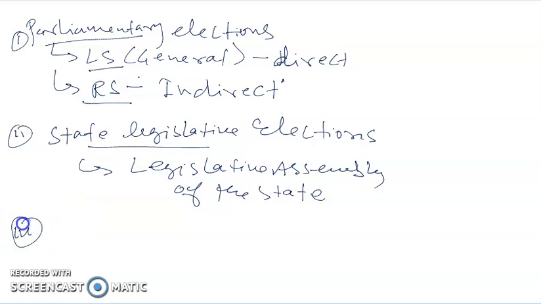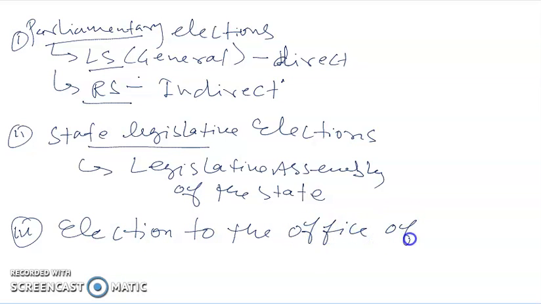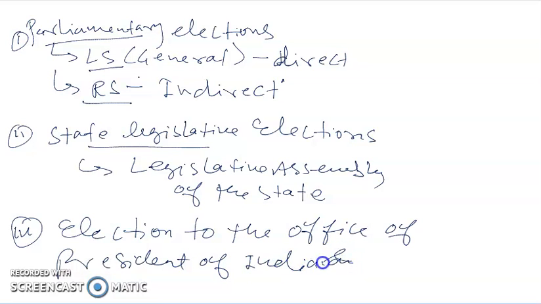The third election is election to the office of President of India and the Vice President of India. So broadly we have three major elections.